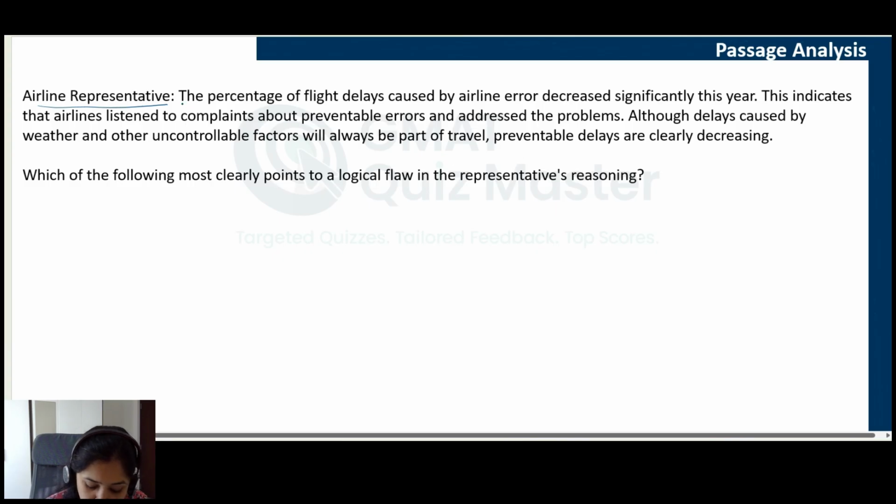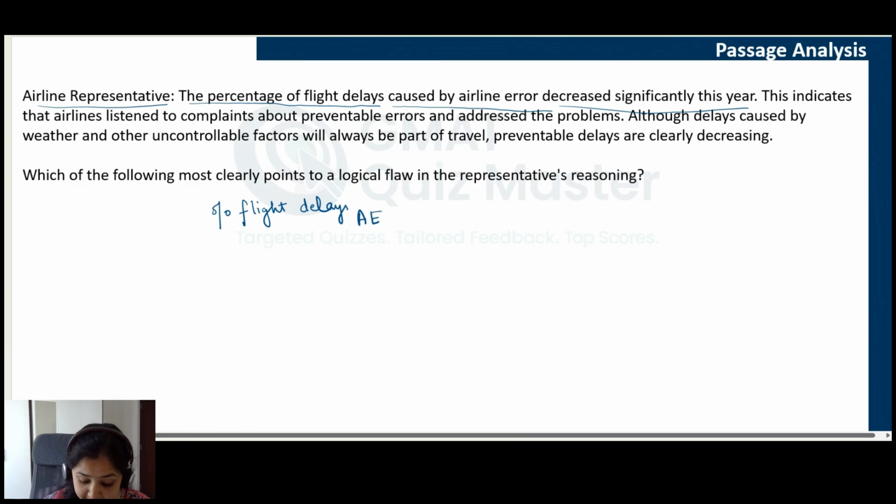The percentage of flight delays caused by airline error decreased significantly this year. So, we are talking about percentage of flight delays, and these are specifically the ones that were caused by airline error. So, let's write AE here.